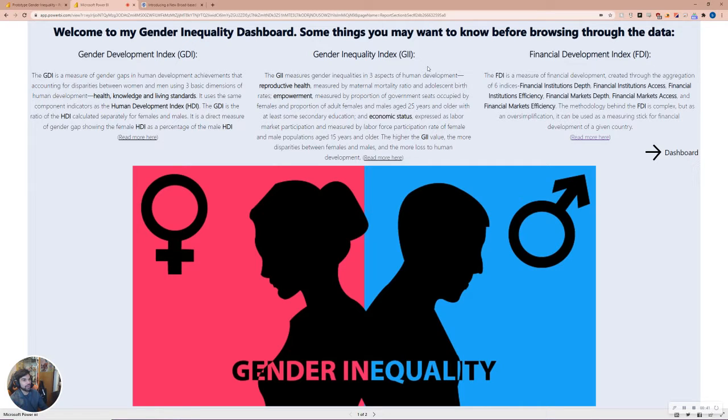And also, for anyone interested, you can actually read more about each of these indices by clicking on these links. I highly recommend browsing the Financial Development Index, since it is a very complex index and it is beyond the scope of this presentation to dive too deep into it. But now let's move on to the dashboard.